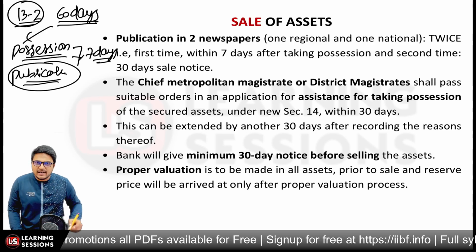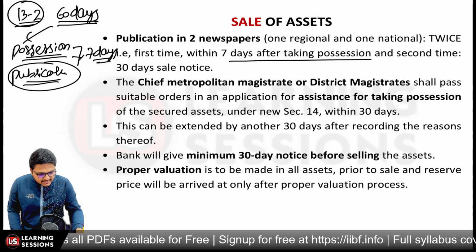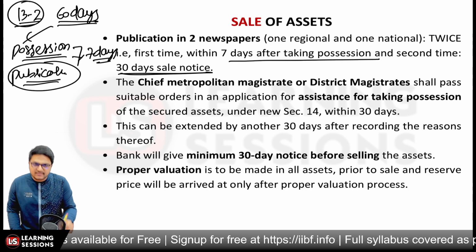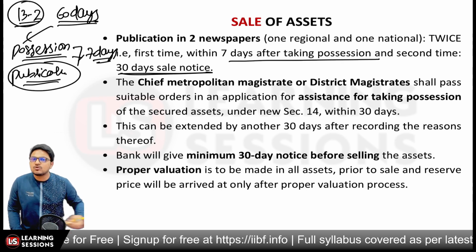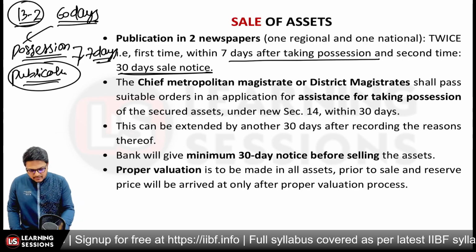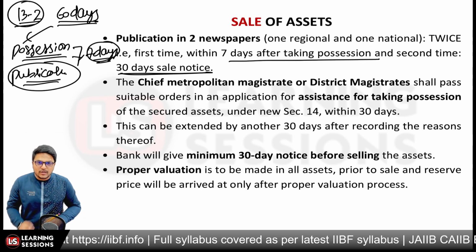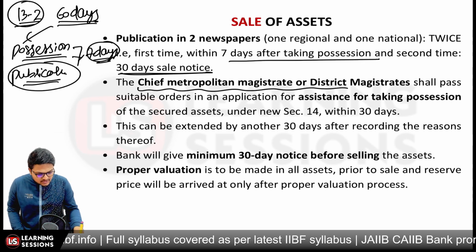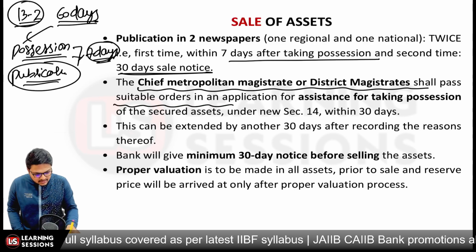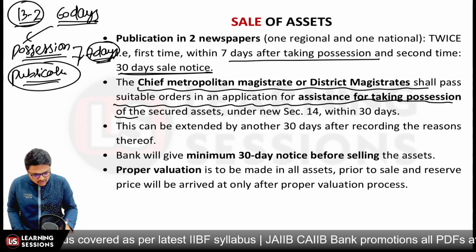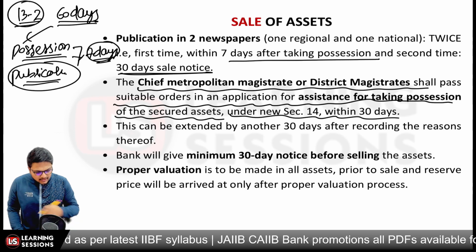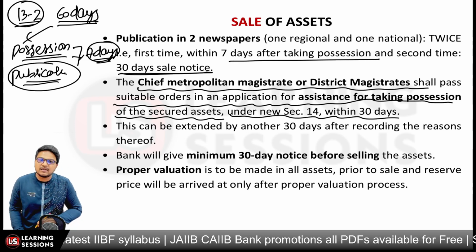First time within 7 days after taking the possession, and second time the 30 days sale notice. When the sale is to be notified, the 30 days sale notice is to be published, and this time publication is to be done after taking the possession, after 7 days only, right? And further, the Chief Metropolitan Magistrate or the District Magistrate shall pass suitable orders in an application for assistance in taking possession of the secured assets under the new Section 14 within 30 days, right?